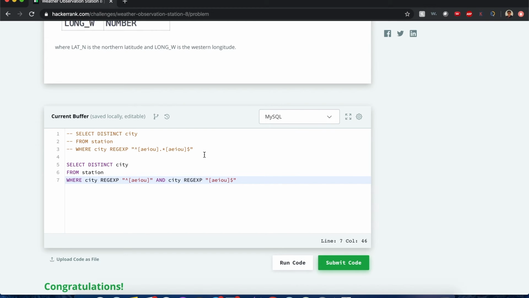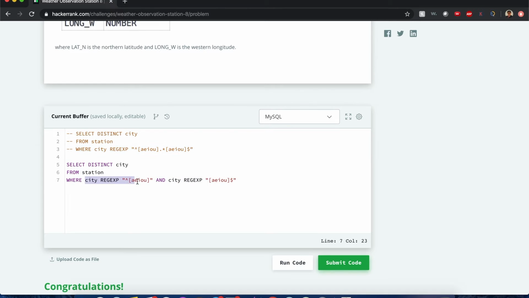So this is two different ways. I'm going to include both answers. One, you could use this nice and easy expression. It has to start with a character right here. It could be any number of characters in between as long as it ends with a vowel, as denoted with this dollar symbol. Or we could do two conditions separately.